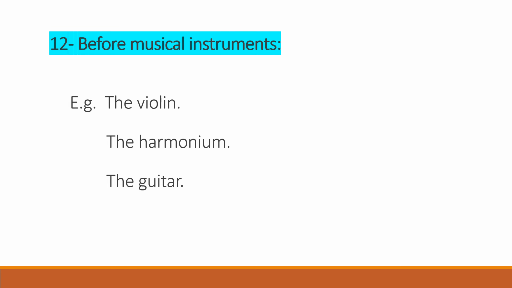The last point is, the is used before all musical instruments. तो जितने भी musical instruments के name होते हैं हम उन सभी से पहले the use करते हैं. For example, the violin, the harmonium, the guitar. So in this way we have to remember that the is used before all the musical instruments.